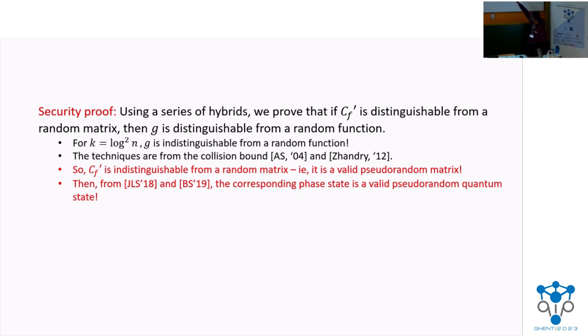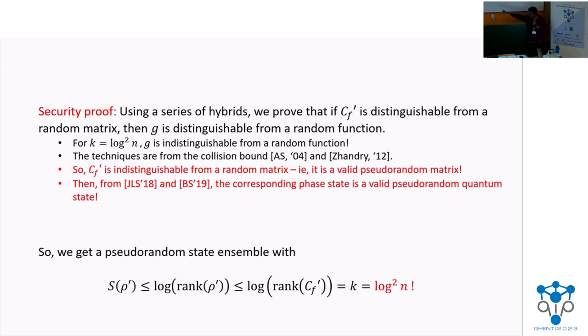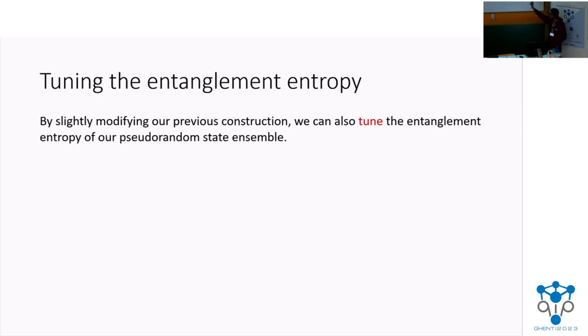Then, by techniques of these papers that we saw before, we can say that the corresponding phase state is a valid pseudorandom quantum state. So we get our pseudorandom quantum state, and the feature that this has is that the von Neumann measure is bounded by log squared n. So we get what we wanted. But this is not all. I promised you that just by modifying our process slightly, we can tune the von Neumann measure too. Let's see how to do this briefly.